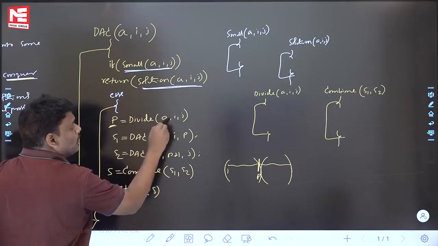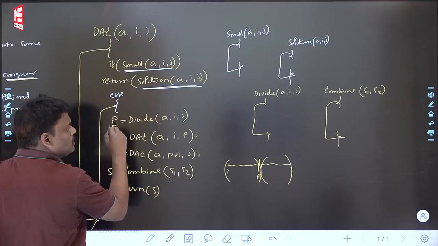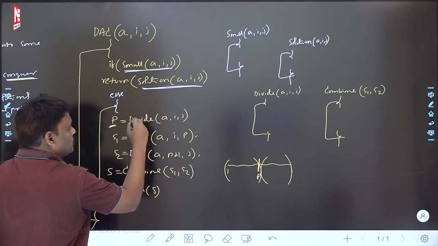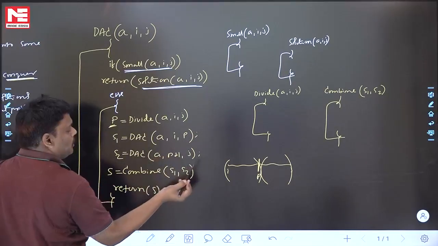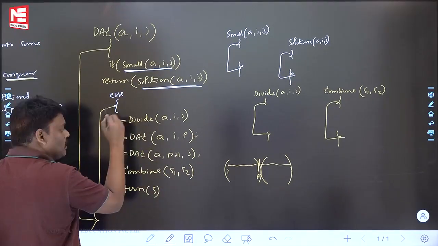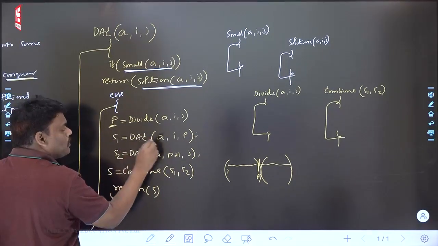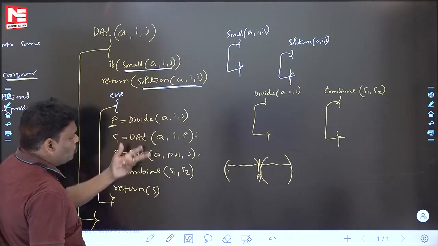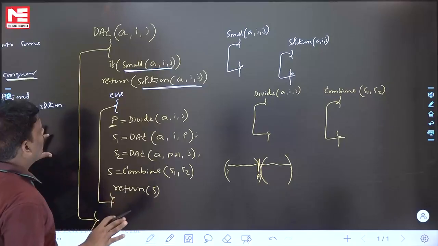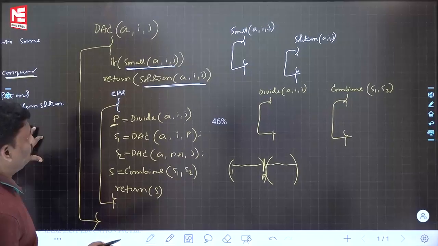Assume this divide function divides into two equal parts. Then write two parts: recursion on the left, recursion on the right. Suppose this divide function is dividing into three parts, then divide and conquer on the first one, divide and conquer on the second one, divide and conquer on the third one will come. Because there are only two here. Like that, it is the divide and conquer algorithm.